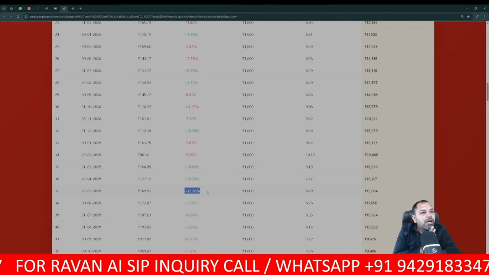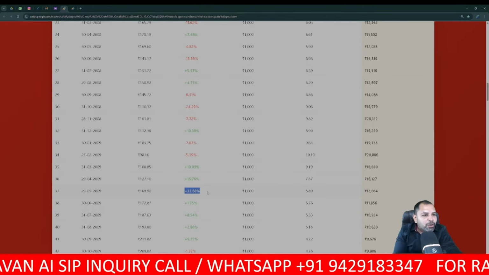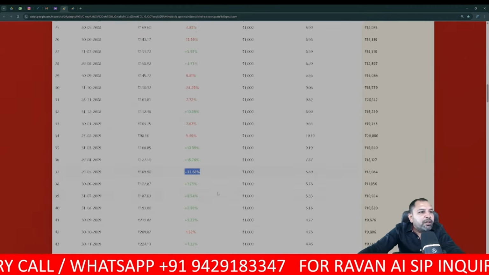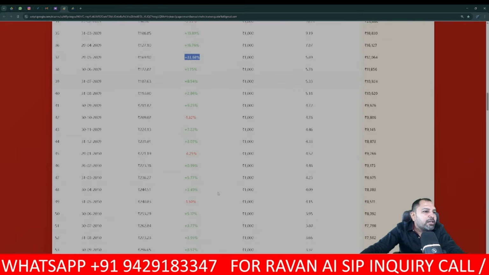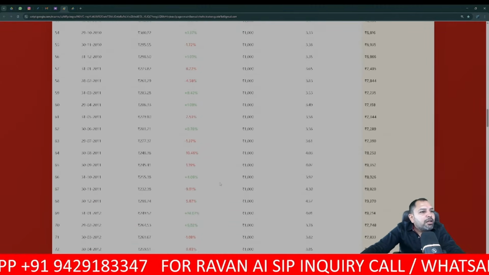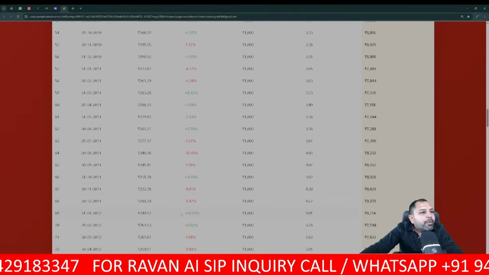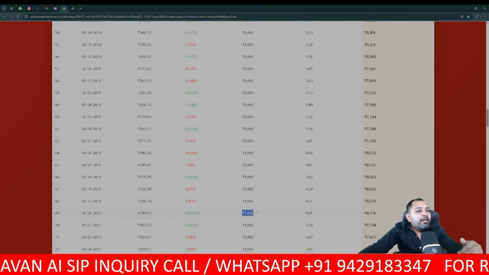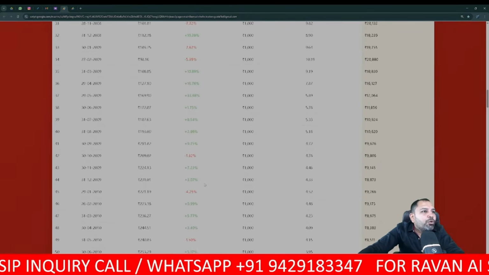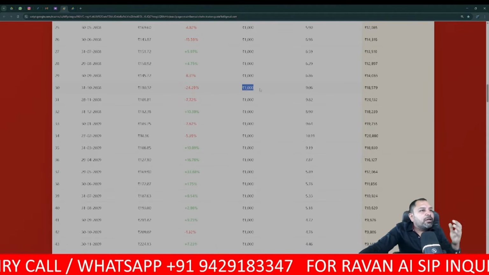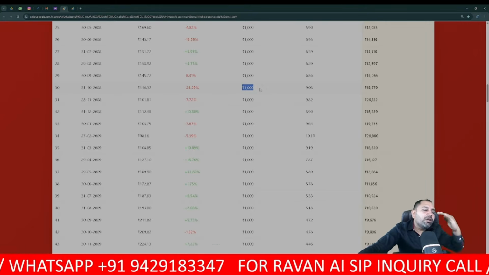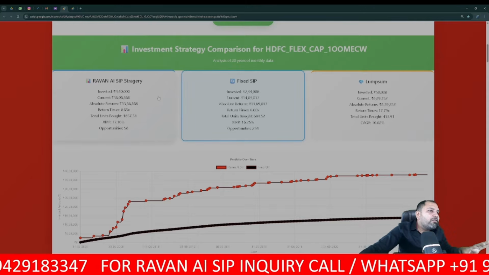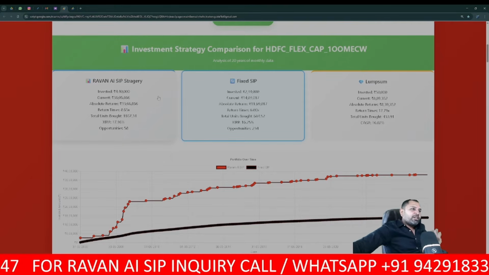This is really a con of fixed SIP. So I recommend we take the example of our SIP as well. You can see the market has gained a lot, and in the market's upward movement, it has invested only 1000, and your real corpus value got decreased due to that. It has already invested in the dips, but on an average, it will reduce your corpus amount. So in that case, we have developed our Ravan SIP, and you can check the actual data.